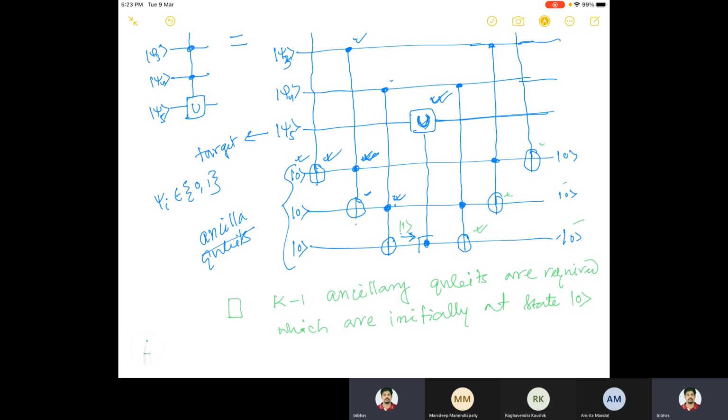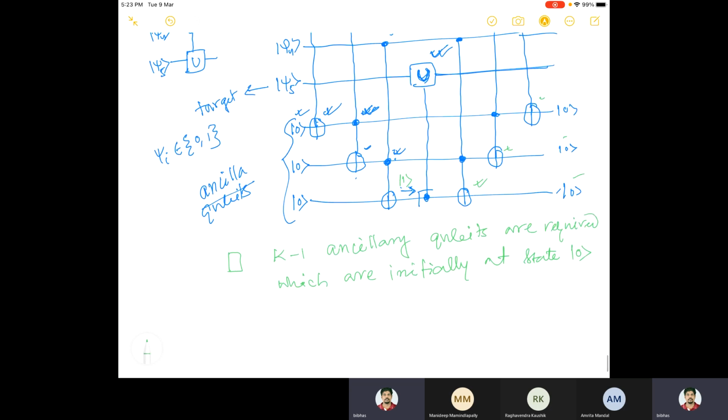And how many Toffoli gates did I use? I actually used 6 Toffoli gates, 3 before U and the other 3 after U. So basically I need k minus 1 Toffoli gates again.